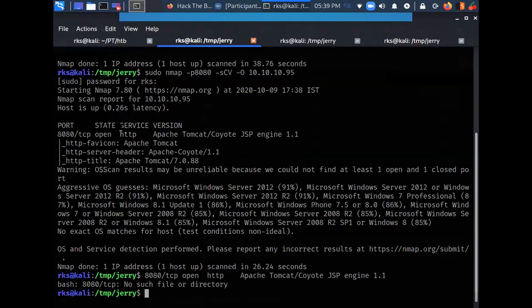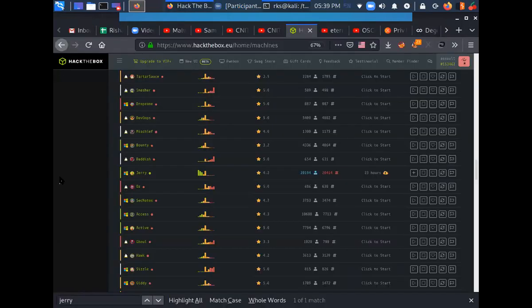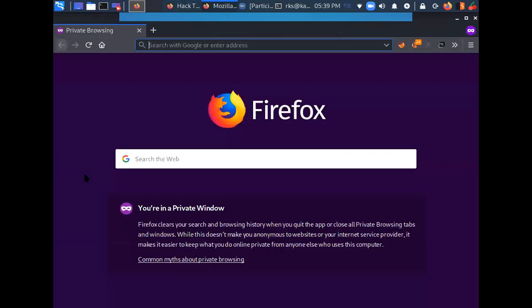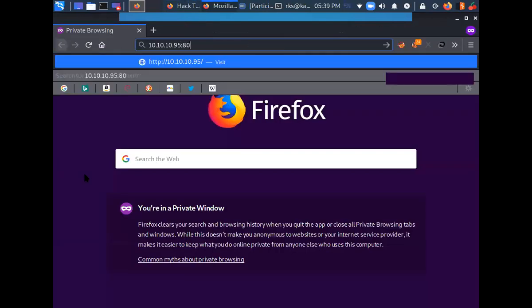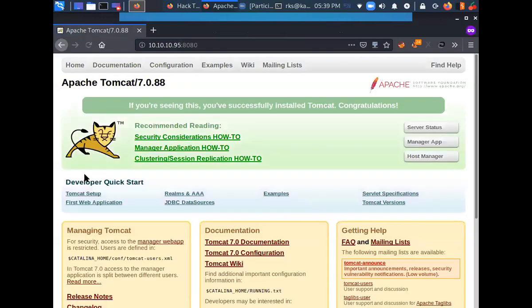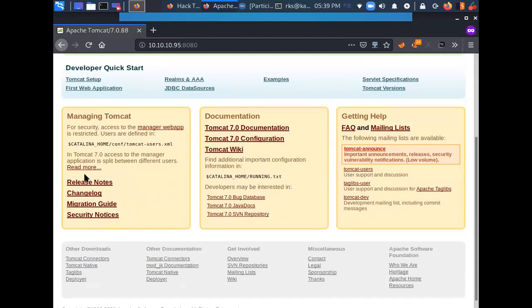As we can see that it's HTTP based, so I need to access it using my browser, on port number 8080. So let's open it in the browser. This seems to be a default install for the Tomcat Apache server. From the landing page itself, I can see that it's Tomcat version 7.0.88. What else do we have here?